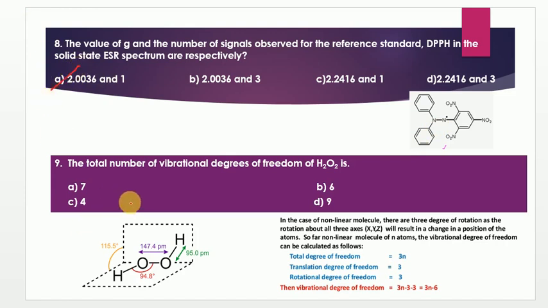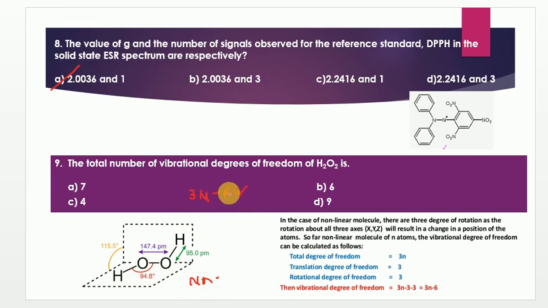Come to the next one, the total number of vibrational degrees of freedom for the H2O2 molecule. As we know, H2O2 has an open book structure, so that means it is non-linear, right? Whenever the molecule is non-linear, we must use 3n minus 6. Why?